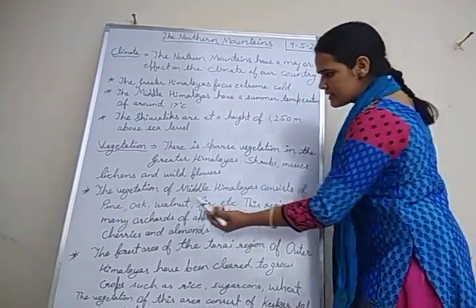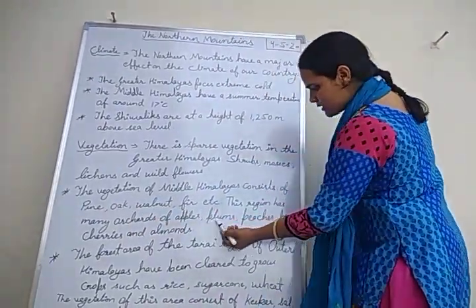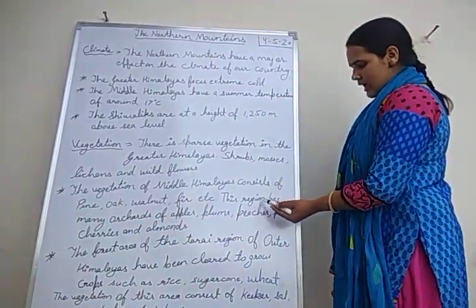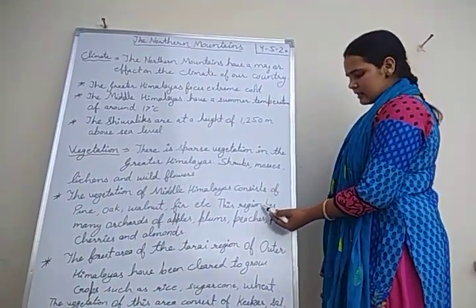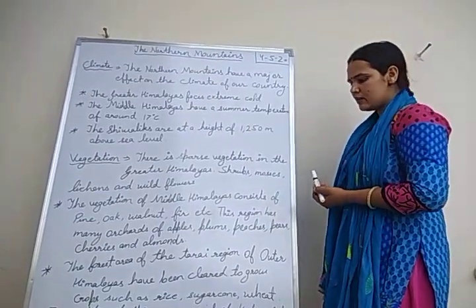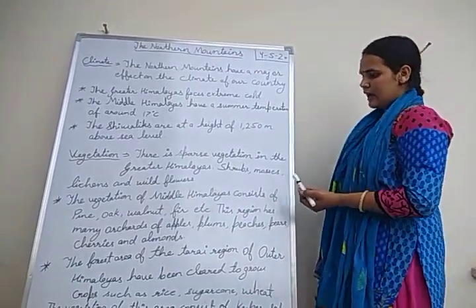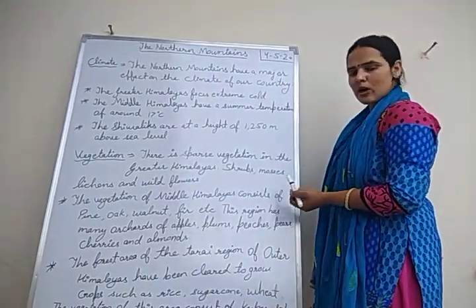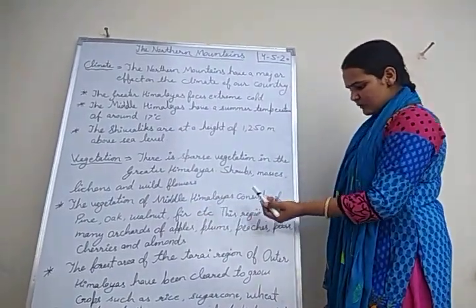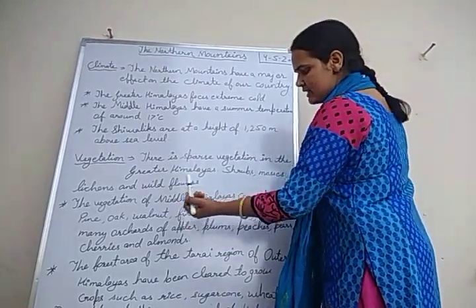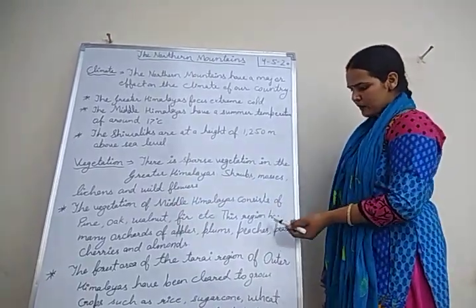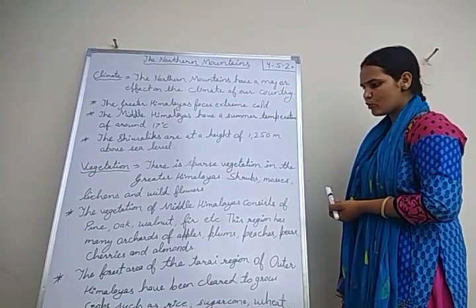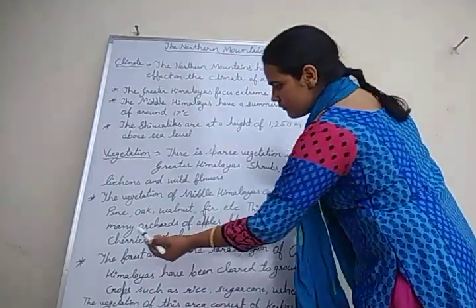This region has many orchards of apples, plums, peaches, pears, cherries and almonds. As we have already studied, this region has some fertile valleys, and in those fertile valleys orchards are grown. Some crops and vegetables are also grown in those valleys.